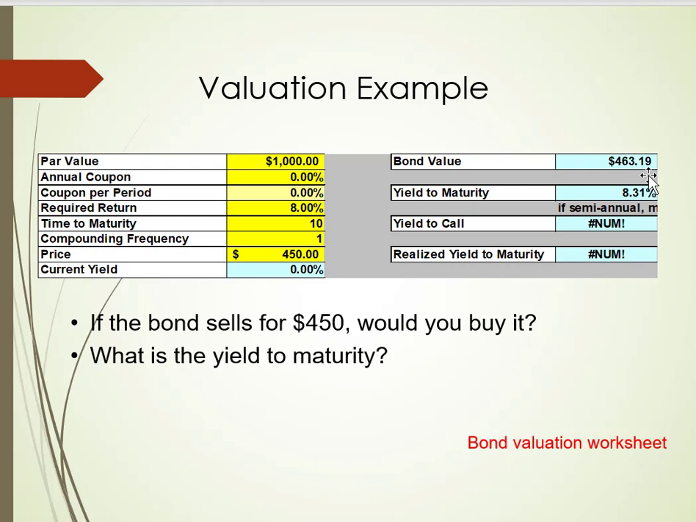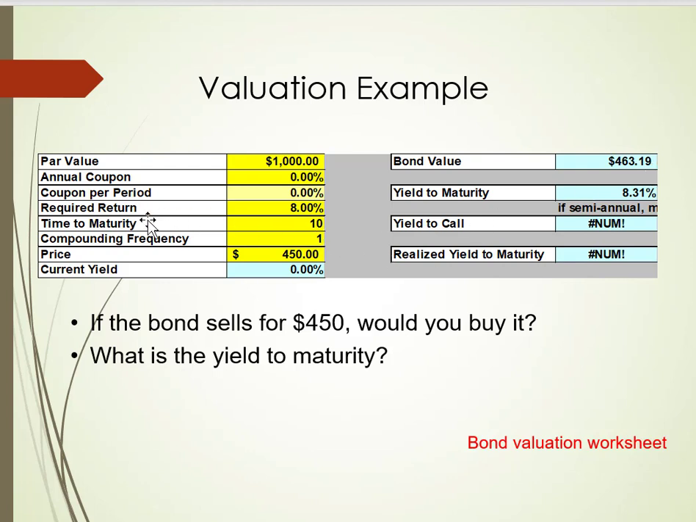Now, if you follow our rule, it says that if the discounted value, again this is the value that we get, is greater than the price, you would buy this. Would you pay $450 to get something worth $463? Of course you would.